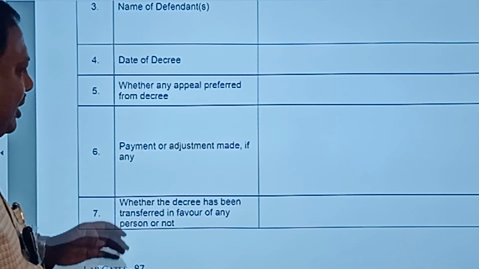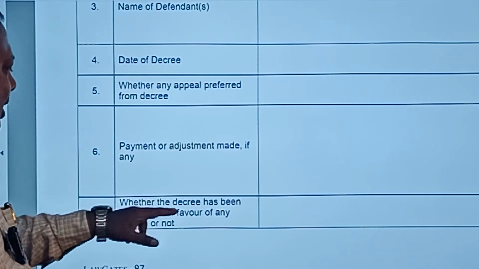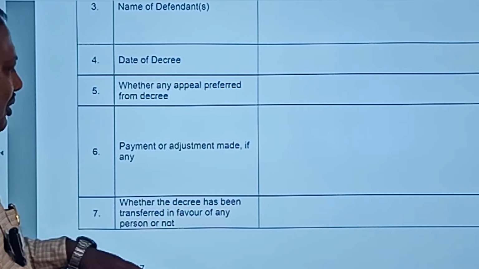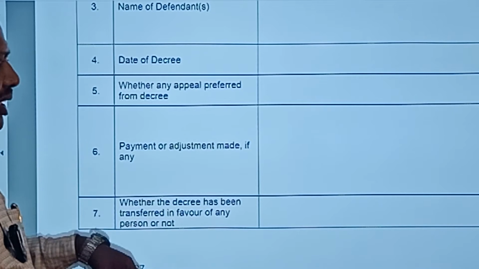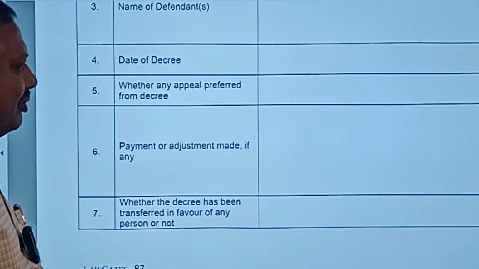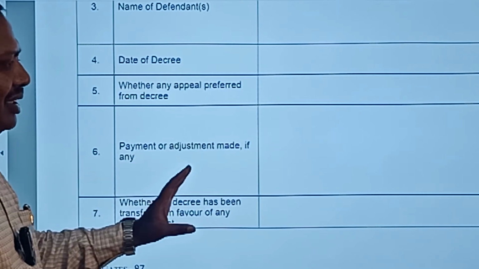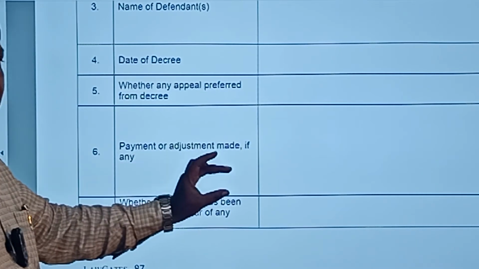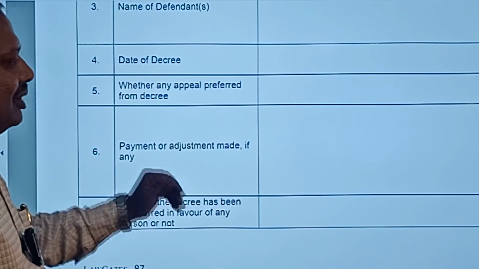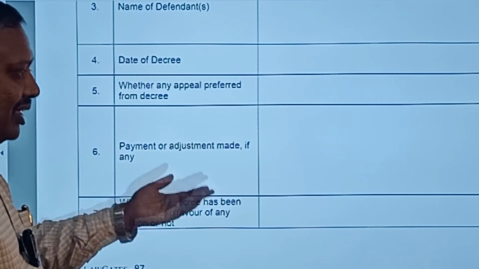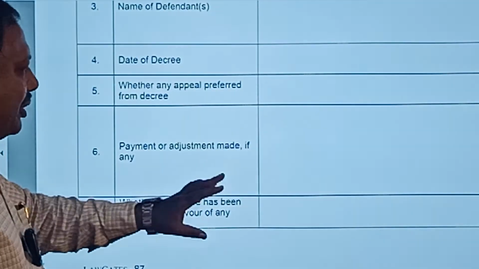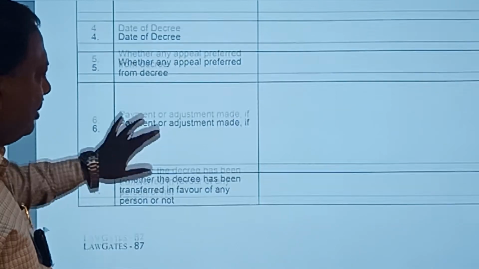Then whether the decree has been transferred in favor of any person or not, because this is also one of the modes. A decree can be assigned, can be transferred in some other name. If the original decree holder's name is there, then you have to fill up that the decree has not been transferred. Otherwise you can say the transfer has taken place and in whose name the transfer took place. So these particulars have to be given here.